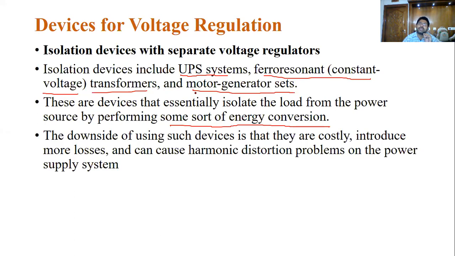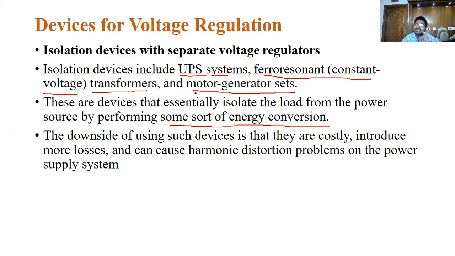But the main thing is how to calculate that voltage regulation. It depends on the impedance and the sending end voltage. The difference between the sending end and the receiving end voltage you can treat as the voltage regulation.